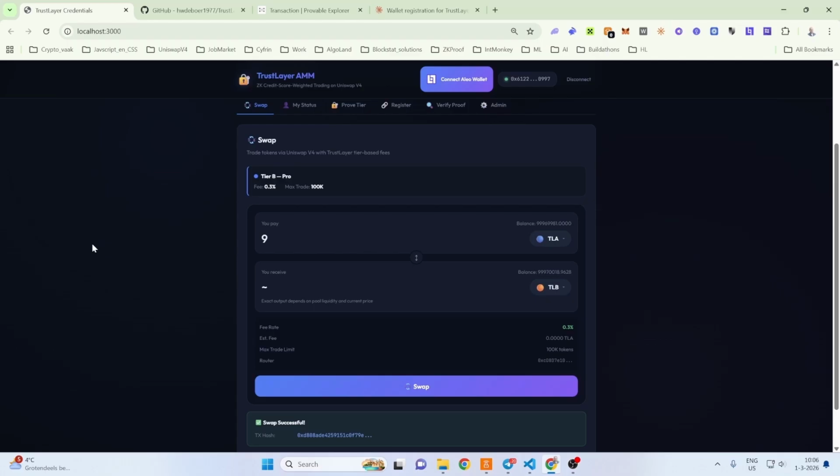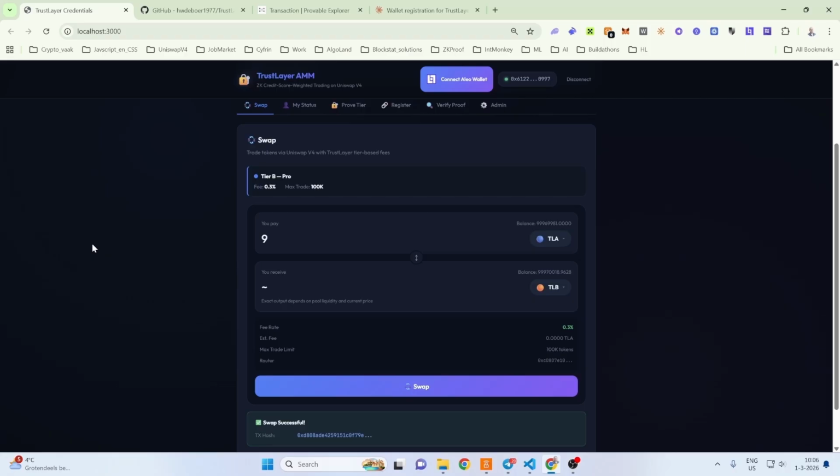Let us recap what we just saw. First, an issuer created a private credit credential on the Aleo blockchain. The credit score was encrypted and only visible to the owner. Second, the user generated a zero-knowledge proof of their tier. The proof revealed only that they qualify for Tier 3 whale status, without exposing their actual score. This is the core privacy guarantee.